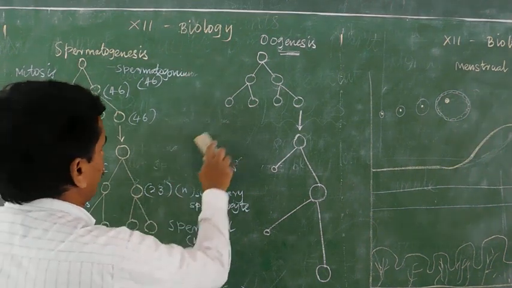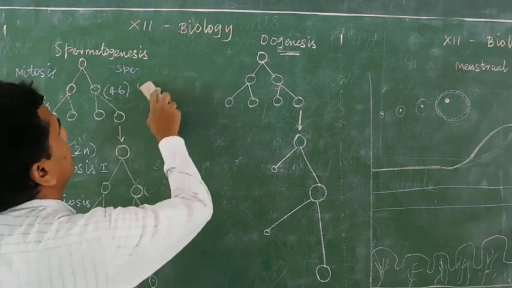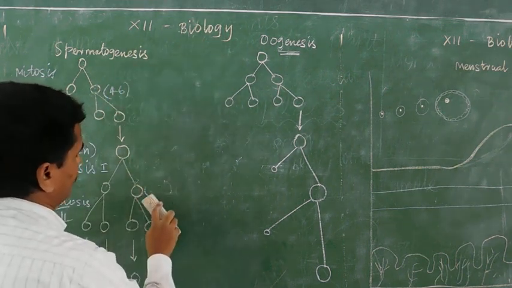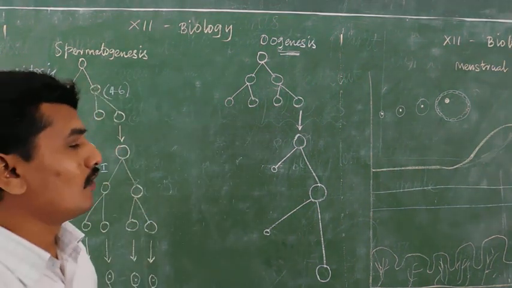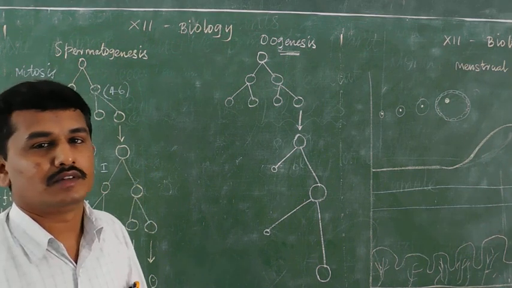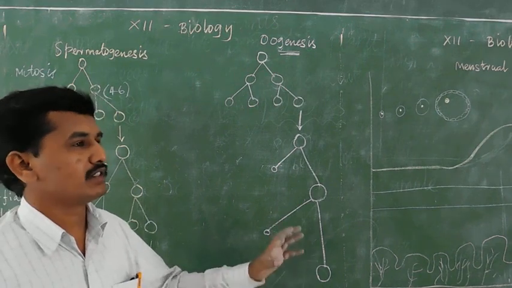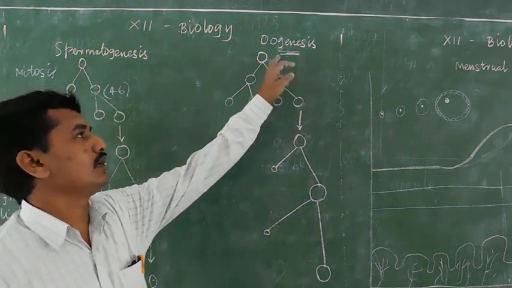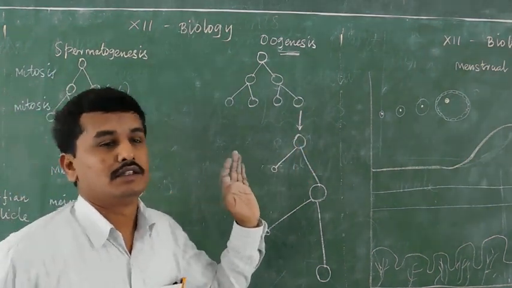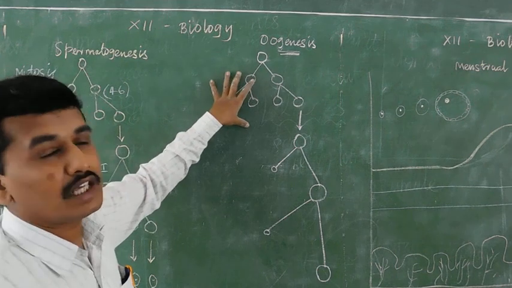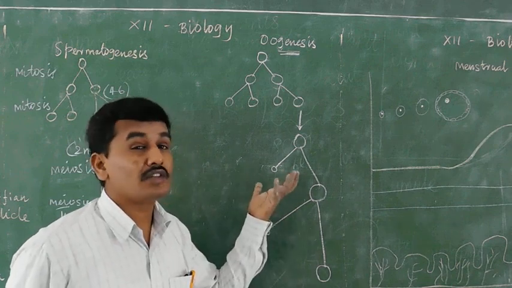Okay, the next process is oogenesis. Oogenesis is the formation of the ovum, the female gamete, which is produced in the ovary. The total process of ovum production from the ovary is known as oogenesis. During oogenesis, some of the events occur before the birth of the female, and some events after puberty.